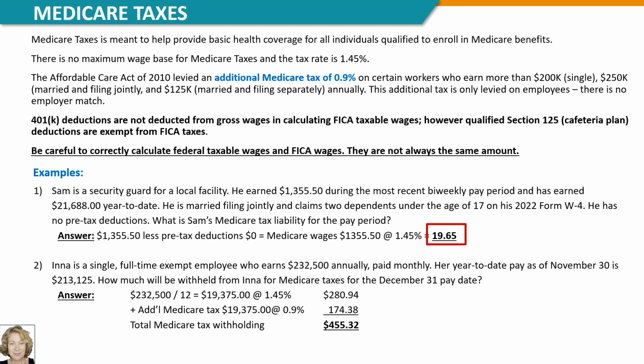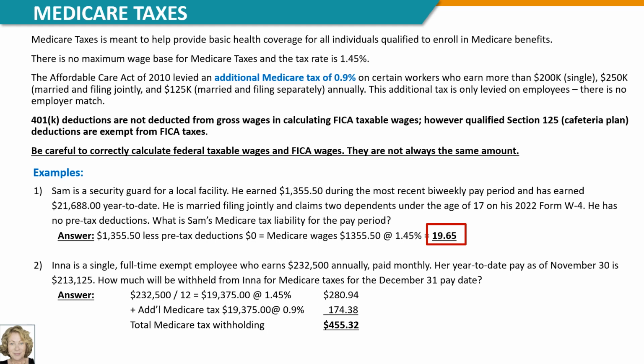Eligible Medicare wages are gross pay less pre-tax deductions such as the Section 125 deduction for health insurance. And just a reminder, the 401k deduction is not allowed as a deduction in calculating the eligible wages for FICA taxes. So here are some examples for the calculation of Medicare taxes.